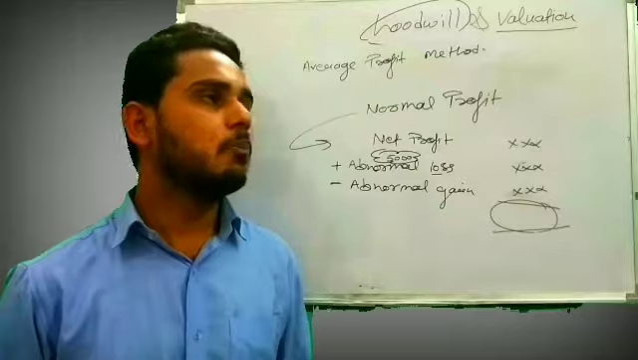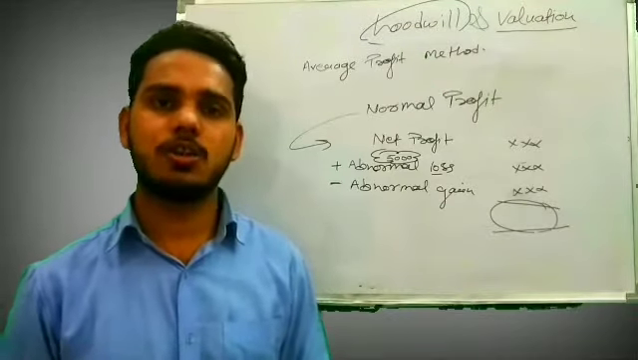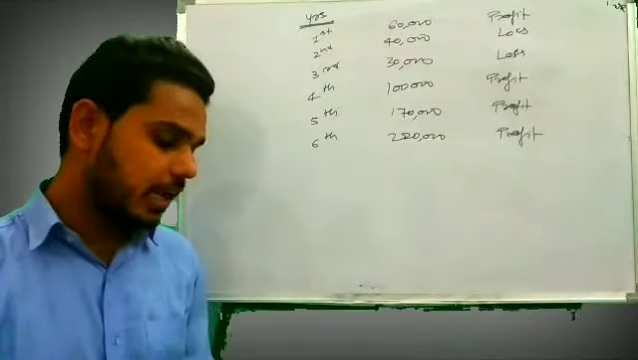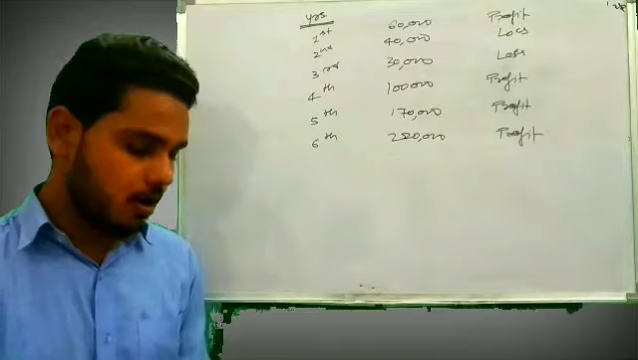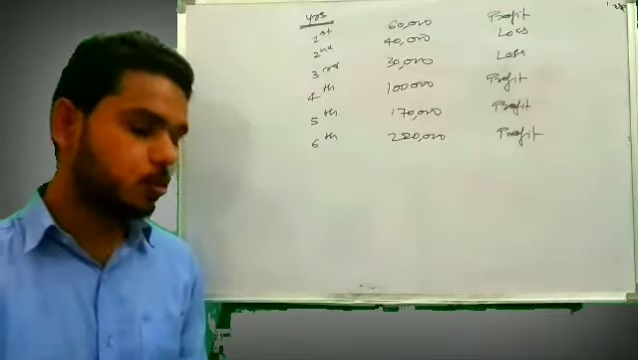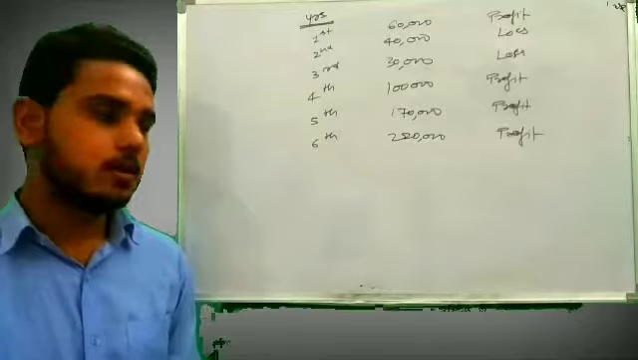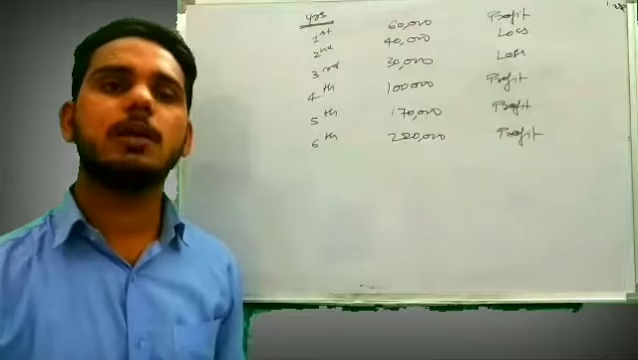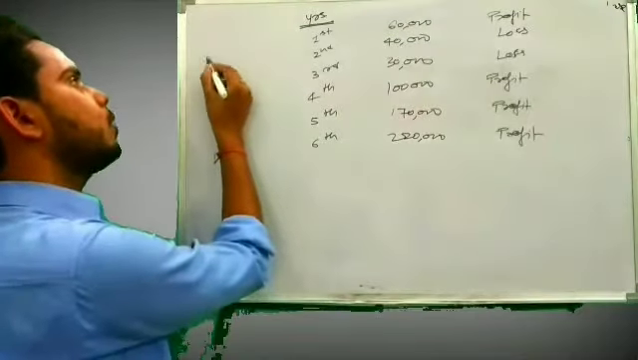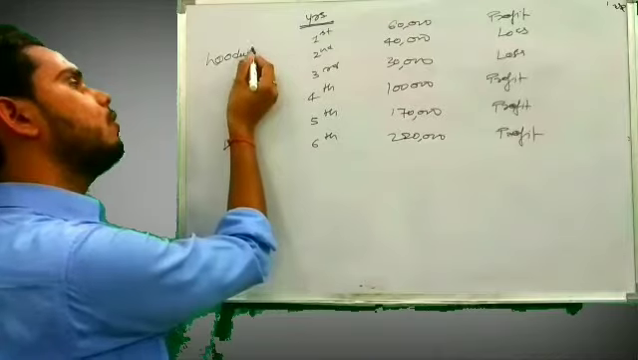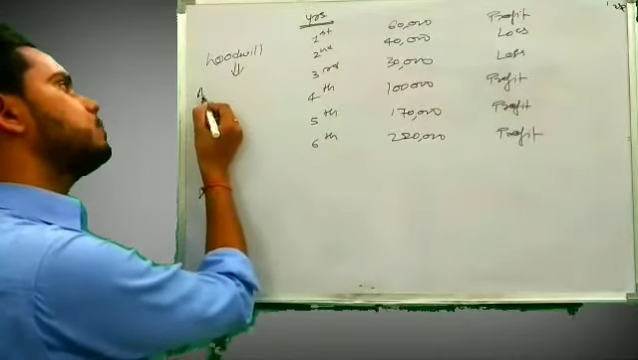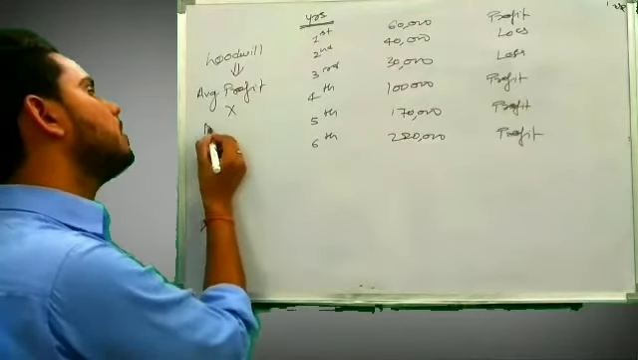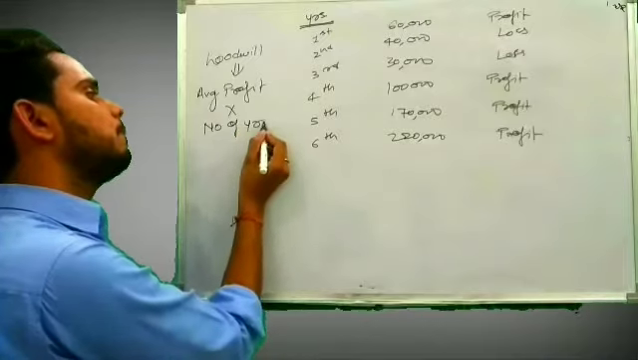Okay, to make it more understandable, let's take a question from our book, right? The question says: calculate goodwill on the basis of 2 years purchase of the average profit of the last 6 years. So it is given in the question that we have to calculate goodwill on the basis of 2 years purchase. That means we know the formula of goodwill is average profit, whatever the average profit is, average profit into number of years purchase.